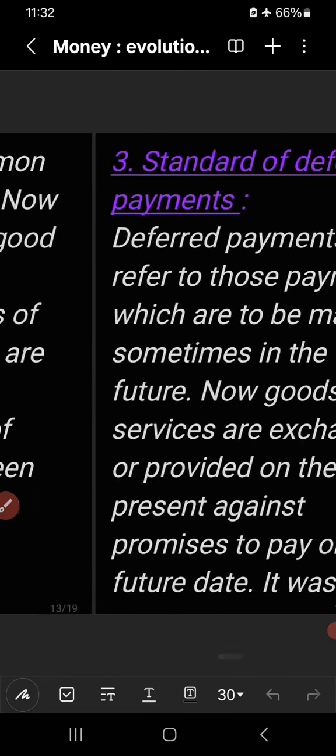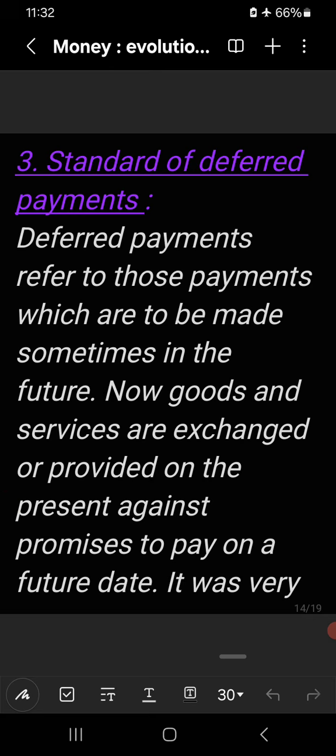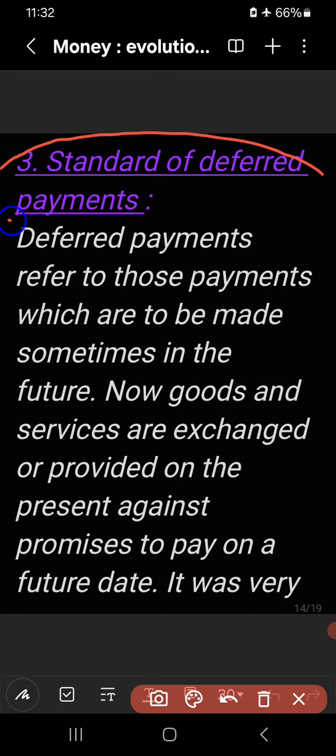Then we go to the third function, that is standard of deferred payments. What is deferred payment? It is also an important, secondary function of money. Deferred payments refer to those payments which are to be made sometime in the future.